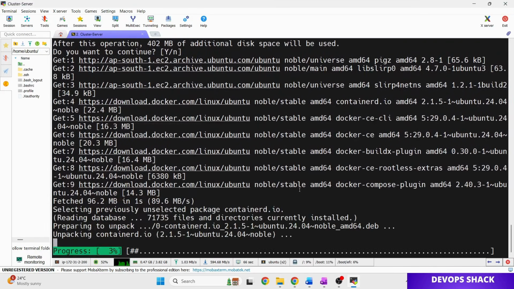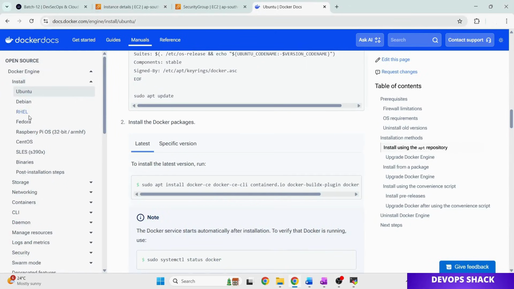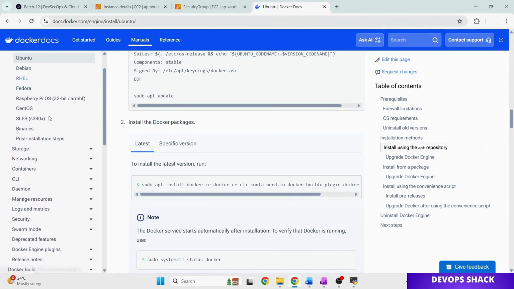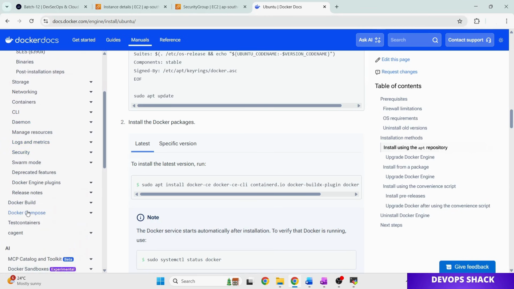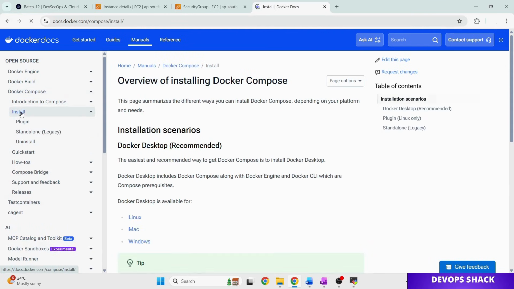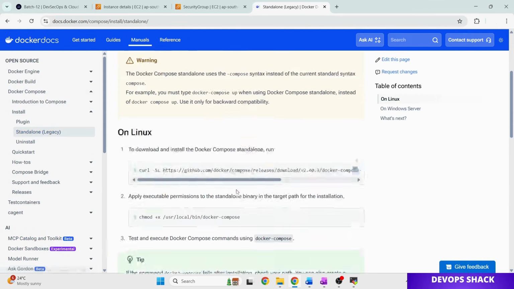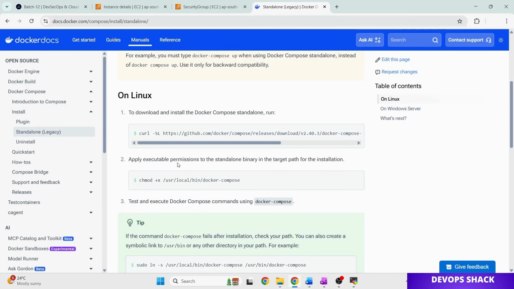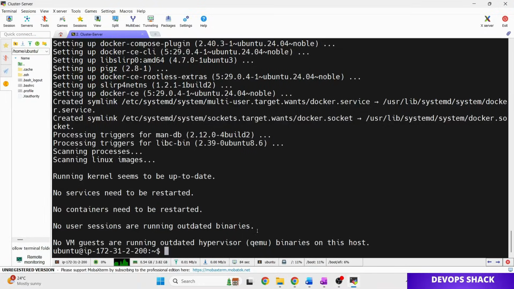Okay, now let's wait for this to complete. Meanwhile, you go back to this page, scroll down to where you see Docker Compose, and click on the option which says install. Click on standalone, and now these two commands we have to run in order to install Docker Compose. Okay, so this is done, Docker is installed.